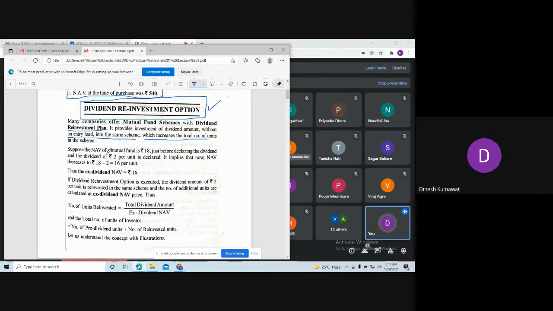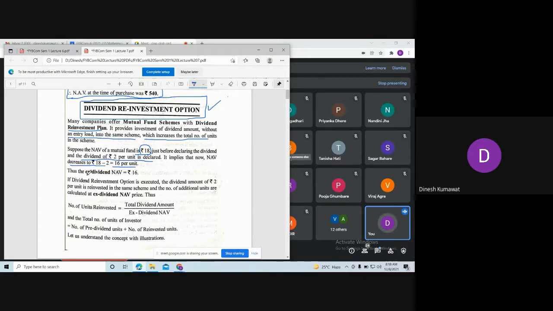Suppose the net asset value, so here is an example for you. Suppose the net asset value of a mutual fund is rupees 18 just before declaring the dividend. Okay, so this is the amount before declaring the dividend, and the dividend of rupees 2 per unit is declared. It implies that now net asset value decreases to 18 minus 2, which is nothing but 16 per unit.